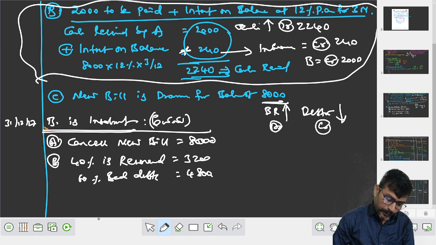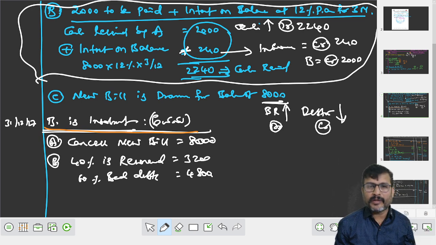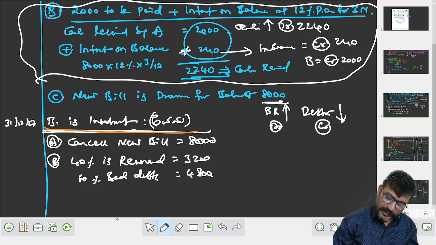बाद में क्या हुआ उसके बाद? See, B becomes insolvent. वो insolvent हो गया. Debtor become insolvent. जब क्या करना? Cancel the new bill.